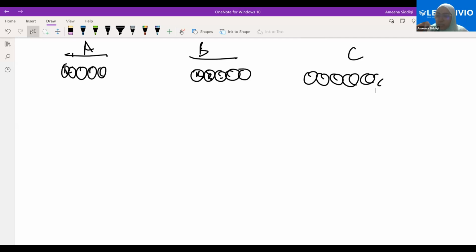So the elements have been divided on the basis of the set of properties they have. On the basis of that, they have been divided into three categories: metals, non-metals, and metalloids. Tell me, is this classification clear? Yes, ma'am. Ma'am, can I say once more about metals and non-metals? Metalloids, I got clear.